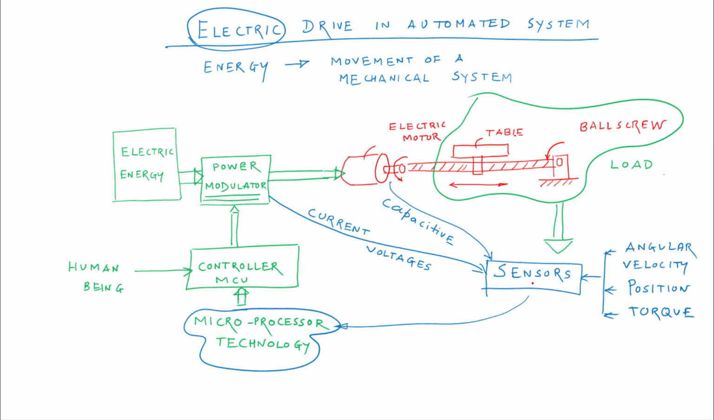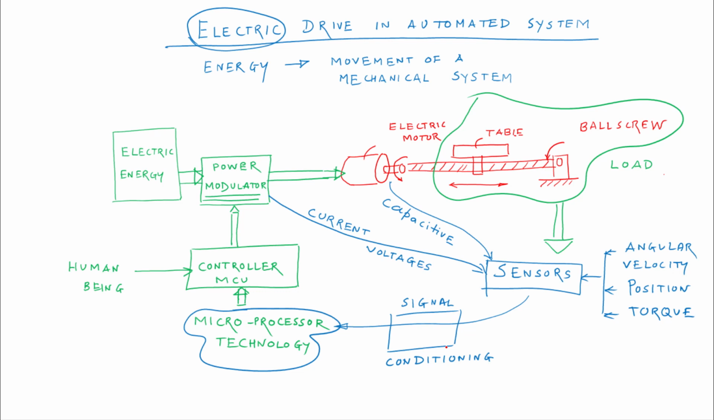So these sensors are providing the input to the microprocessors through the signal conditioning devices. We have seen in our previous lectures that sensors are providing passive signals, and we need to convert the passive signals into active signals which can be understood by the microprocessor technology.